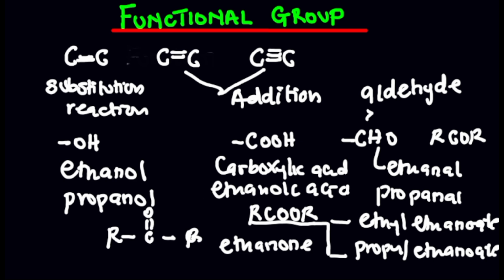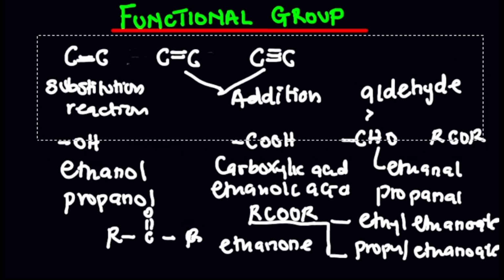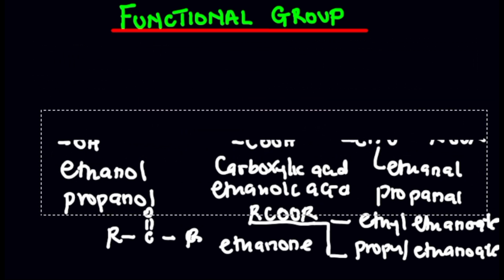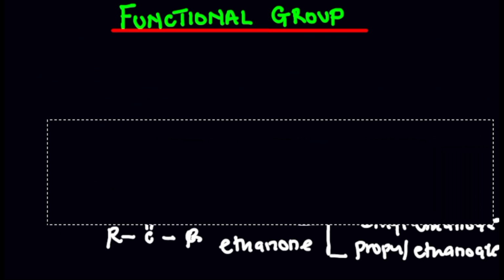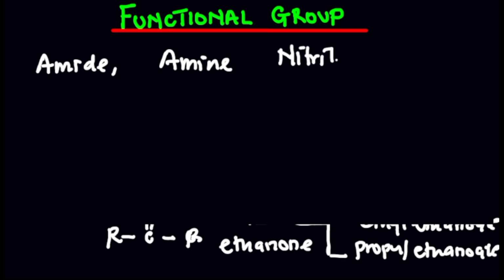Now the next one that I'm going to talk about is the nitrogen-containing groups, those that contain nitrogen as the functional group. We have amides, amines, and at the same time nitriles. So they are classified based on what? Based on nitrogen. They contain nitrogen. They are functional groups that are classified based on nitrogen.